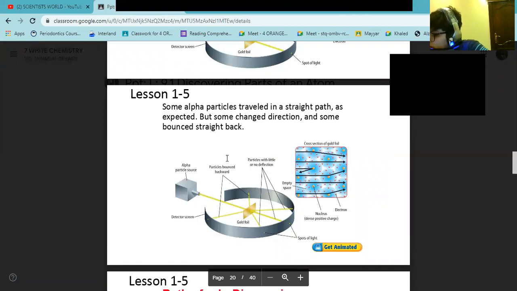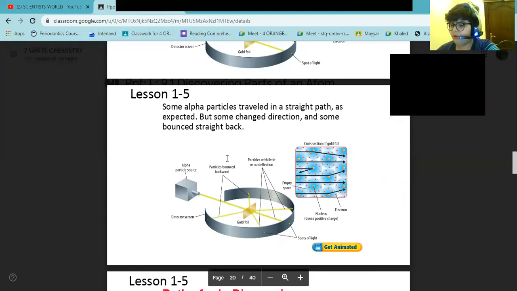The alpha particles must have struck something dense and positively charged inside the atom. The nucleus is not the atom, but I think they thought before that it was only a nucleus or something like this. Thomson's model had to be refined.